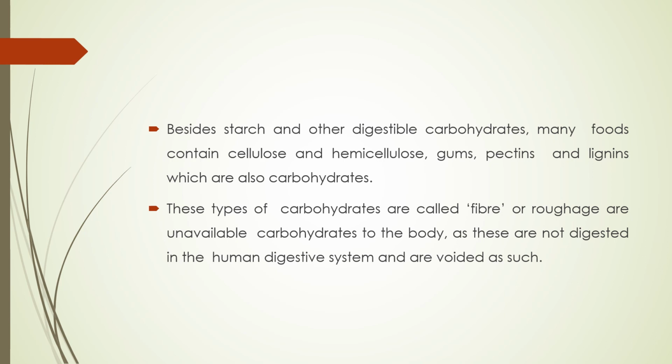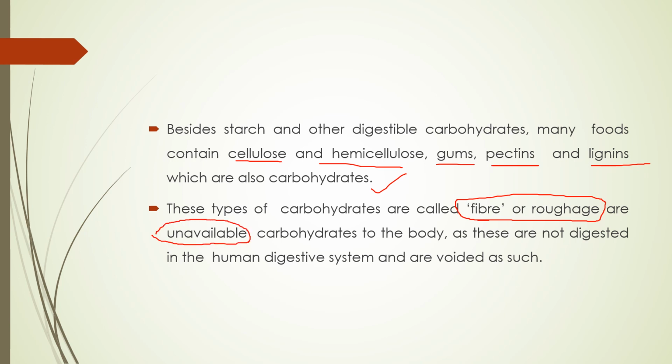Okay. Besides starch and other digestible carbohydrate, many foods contain cellulose, hemicellulose, gums, pectin, lignin. These are also carbohydrates. And these types of carbohydrates are called fiber or roughages. They are unavailable carbohydrate to the body, as these are not digested in the human digestive system.